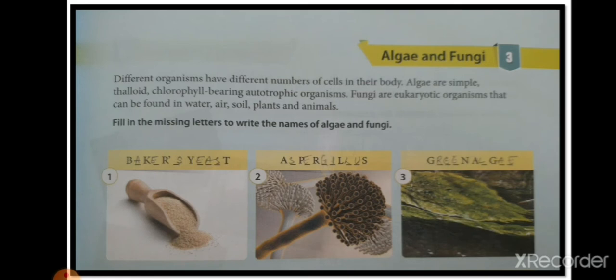Let's see what is the meaning of eukaryotic. Eukaryotic organisms are those whose cells have a nucleus enclosed within a nuclear envelope. So the very first is Baker's yeast. The first picture is of Baker's yeast. You can fill in the missing words in that.